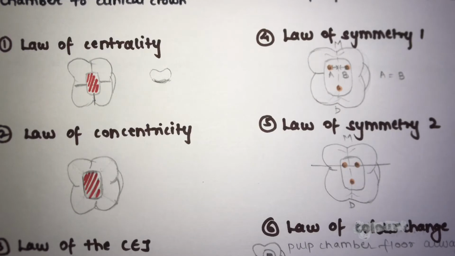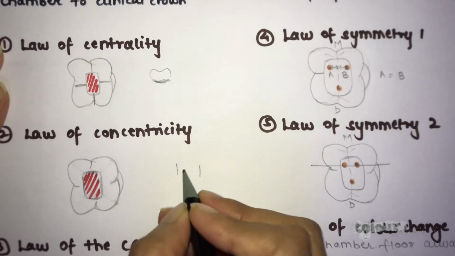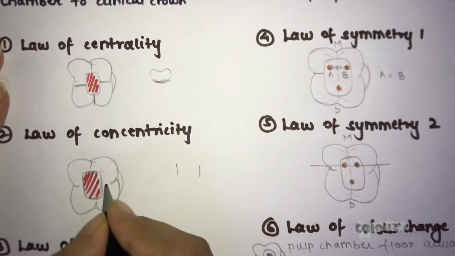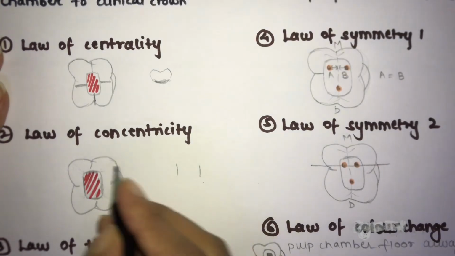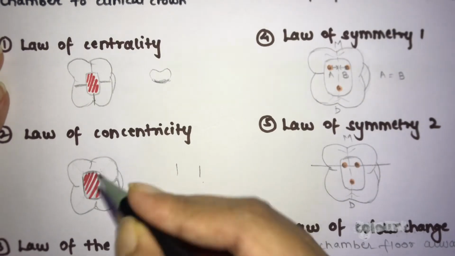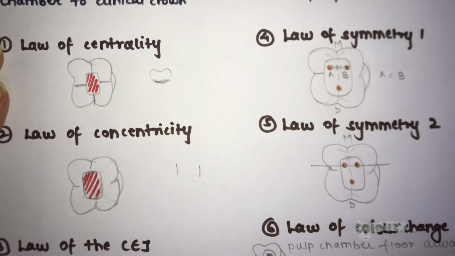The second is the law of concentricity. Now what is this? The walls of the pulp chamber are always concentric to the external surface of the tooth at the level of CEJ. We have seen these were the walls of your pulp chamber. These walls are always concentric. Concentric is nothing but almost equal to it. For example, if your tooth is bulged at some portion, in that case the walls of your pulp chamber will be bulged in that area. That is nothing but the law of concentricity.